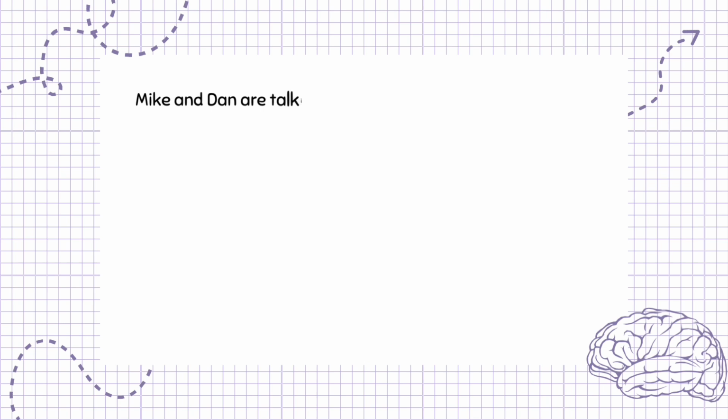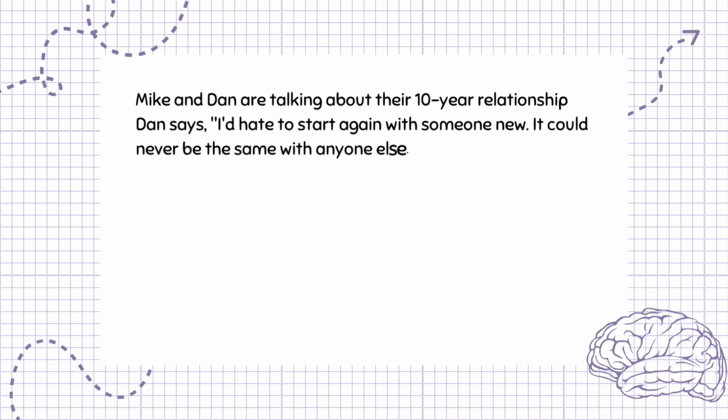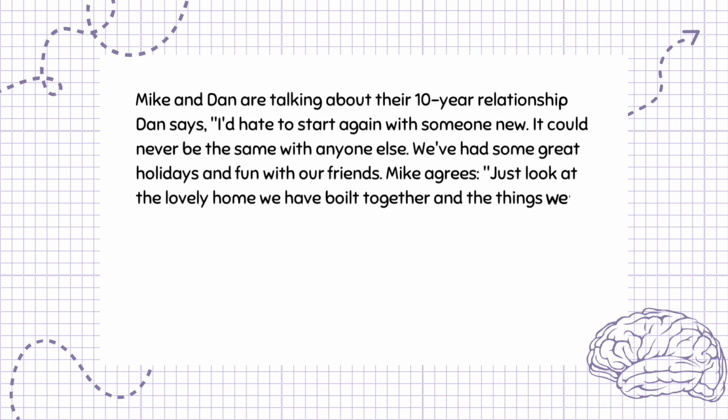Mike and Dan are talking about their 10-year relationship. Dan says, "I'd hate to start again with someone new. It could never be the same with anyone else. We've had some great holidays and fun with our friends." Mike agrees, "Just look at the lovely home we have built together and the things we've saved up for and chosen together. Also, who would have the cats?"